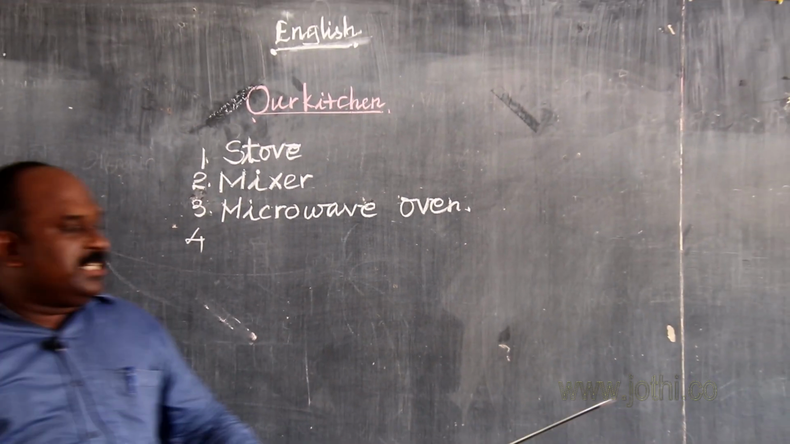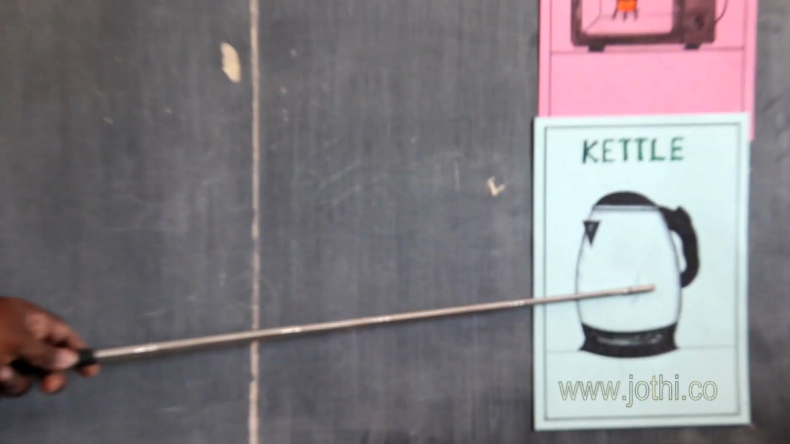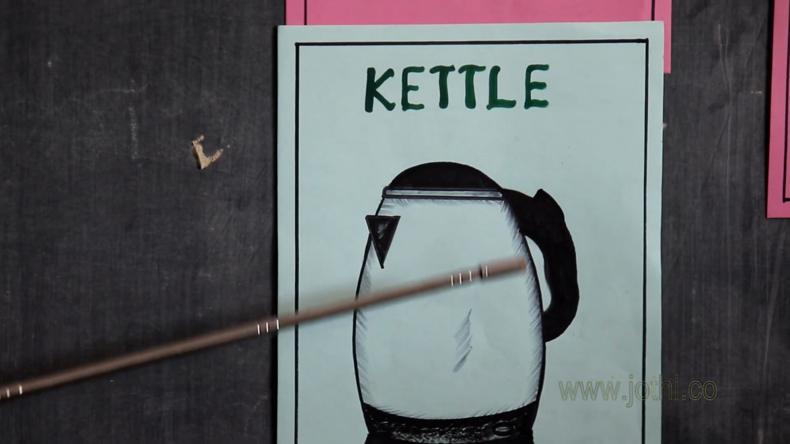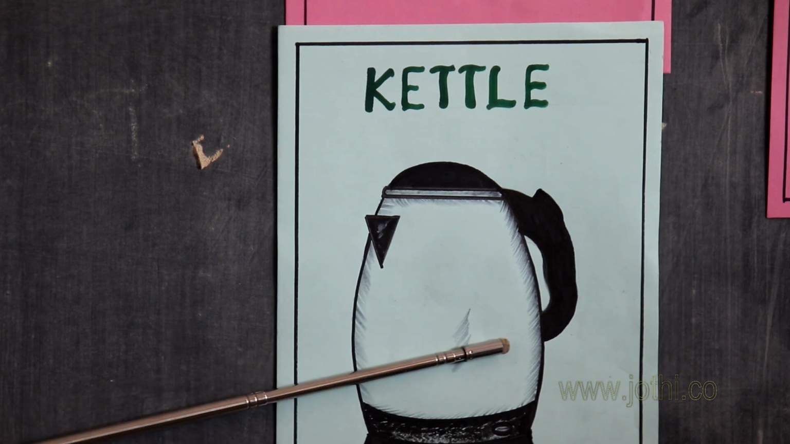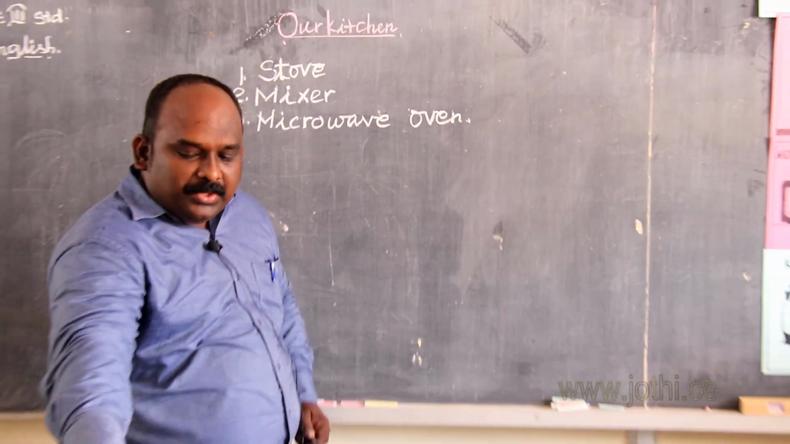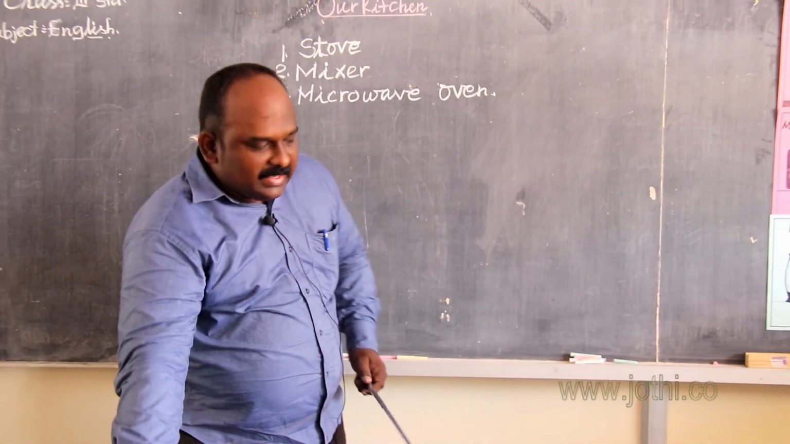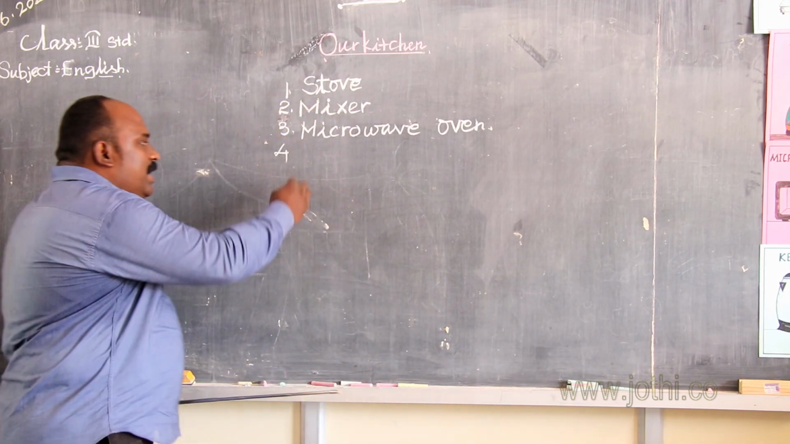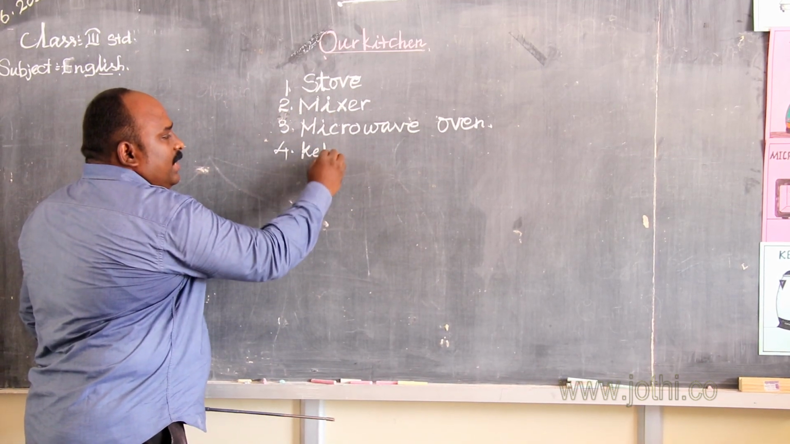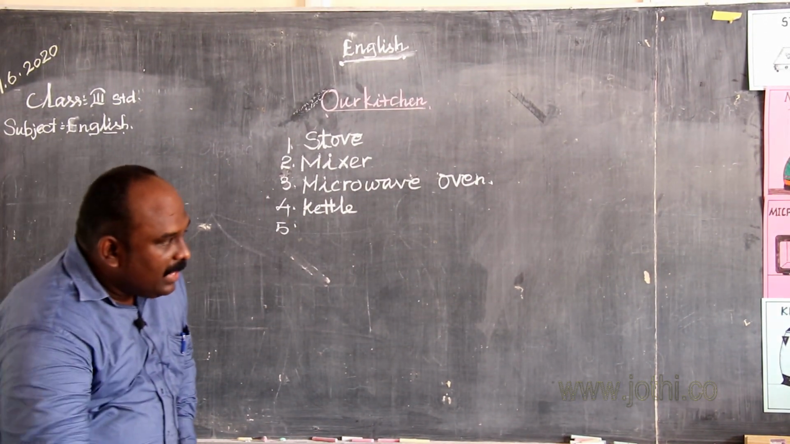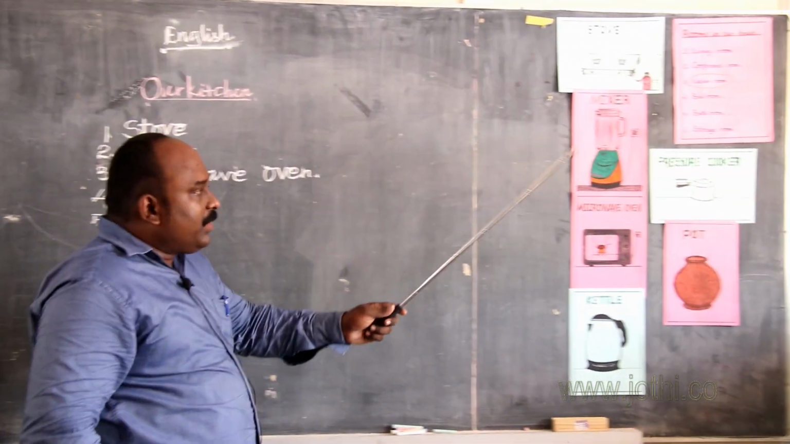Okay. The next picture. What is this? This is called kettle. What is it used for? It is used for to keep the warm water, tea, coffee, and pour into the another vessels. This is called kettle. The kettle spelling is K-E-T-T-L-E. Kettle. Okay. We are going to the next.